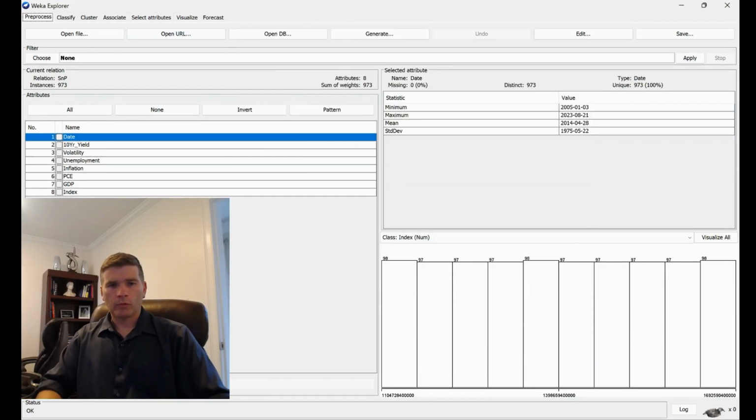Okay. Moving over to my computer screen, you can see I already pulled in the data. And the last one here, number 8, that's the index. So that's going to be the S&P 500, and I'm using the SPY ETF. And then I got several other macroeconomic points here to use to help predict our forecasting. So let's jump over to the forecast tab.